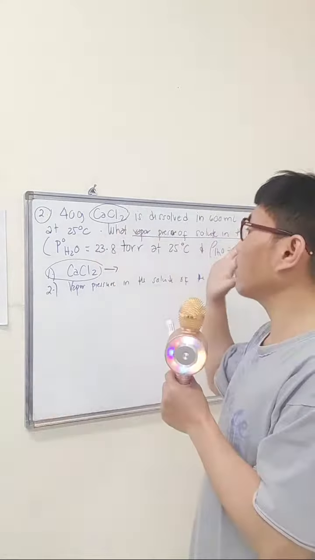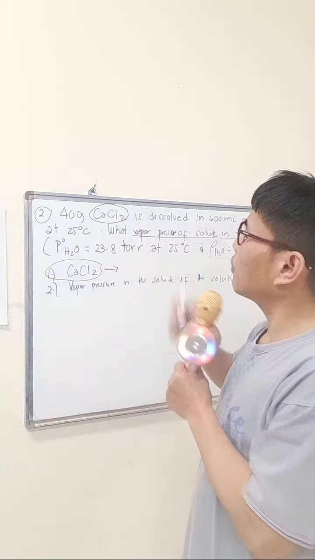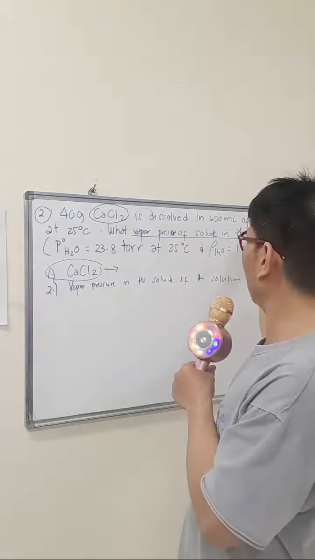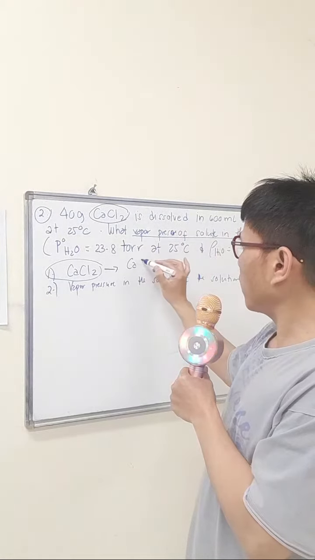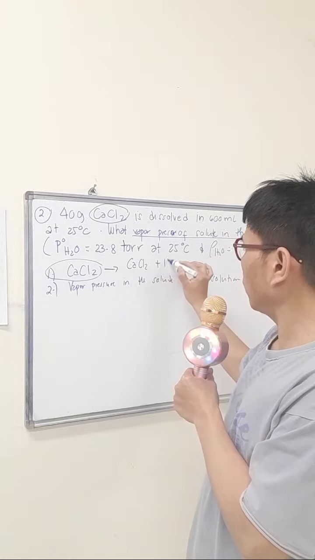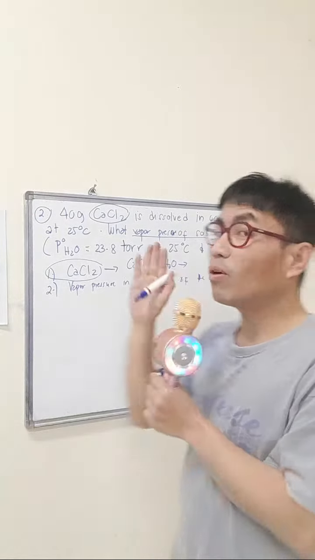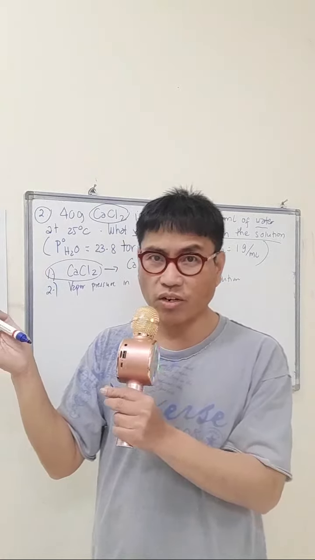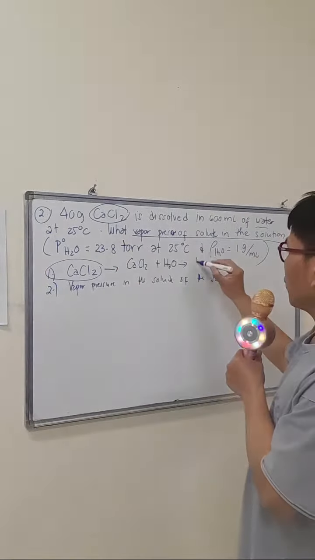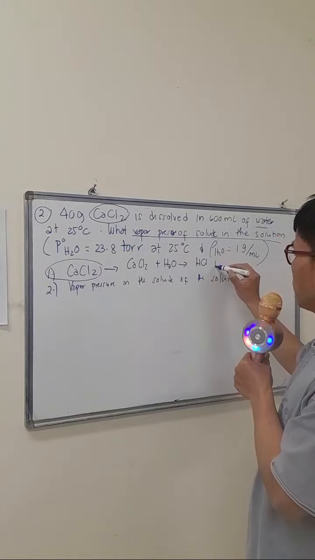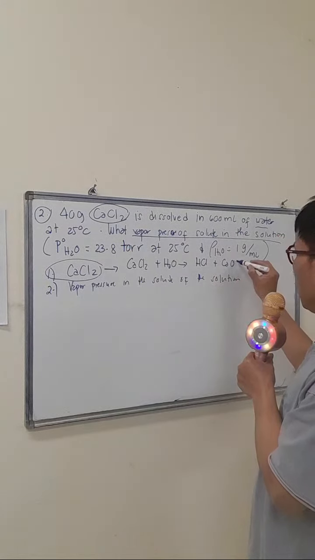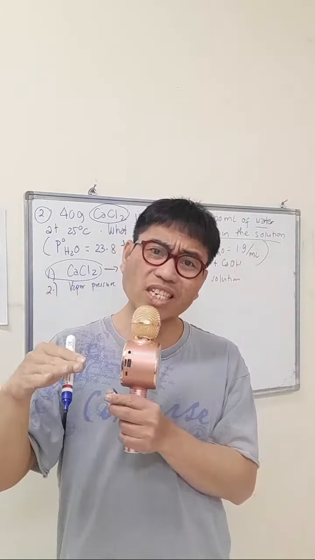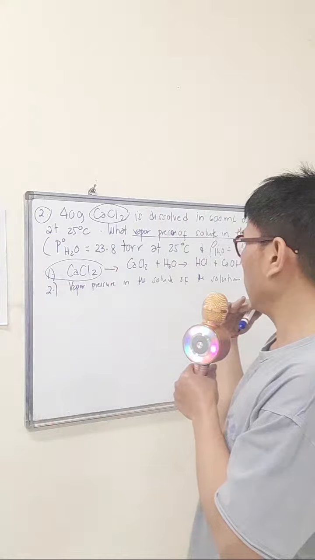For example, if this were a chemical reaction, calcium chloride plus water would be a double displacement reaction. Your products would be HCl, hydrochloric acid, plus calcium hydroxide, which is a hydrolysis reaction, adding a salt and water.